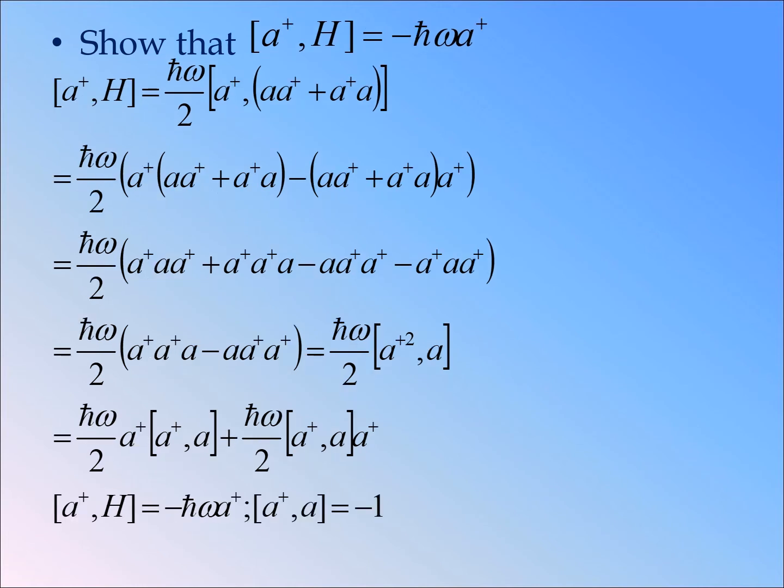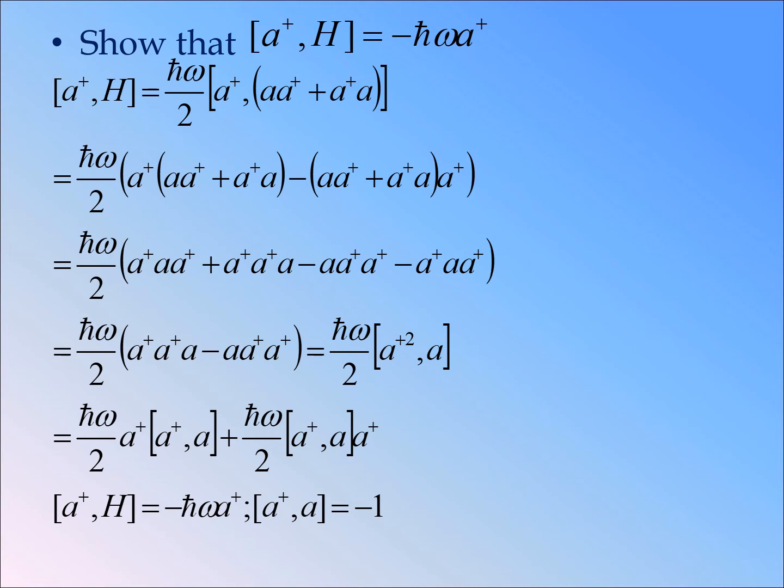Next you have to prove that [A†, H] is equal to minus ħω A†. Here also, instead of H, you substitute ħω divided by 2 (A A† plus A† A).